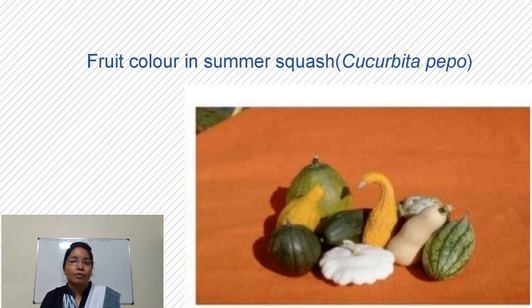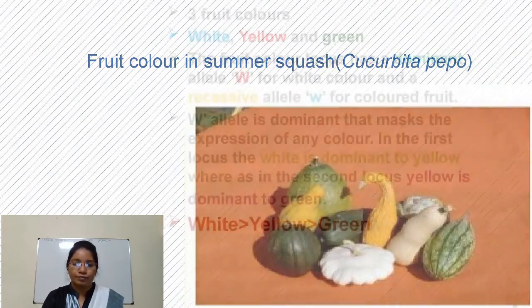So this type of interaction is present in summer squash. The scientific name of summer squash is Cucurbita pepo. In this, fruit color shows dominant epistasis.